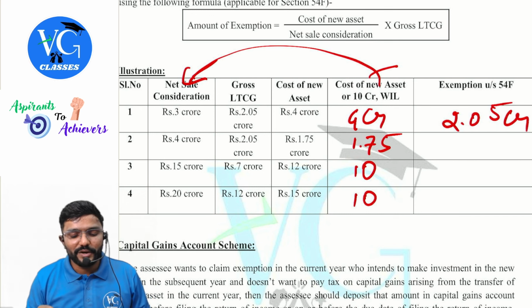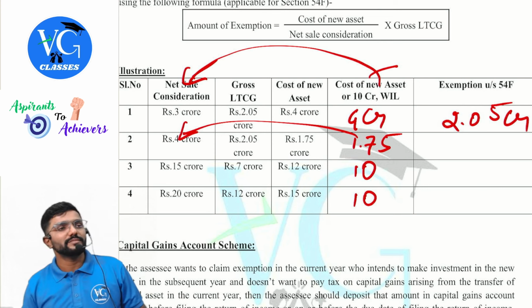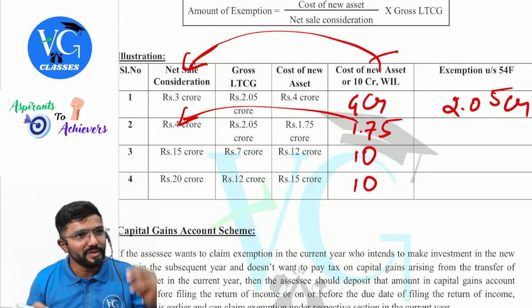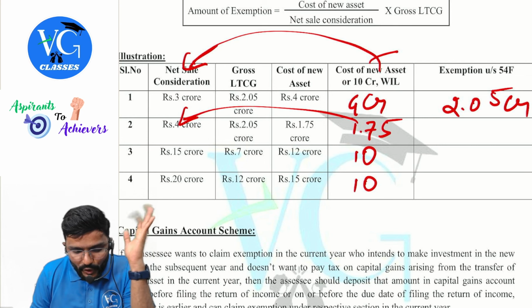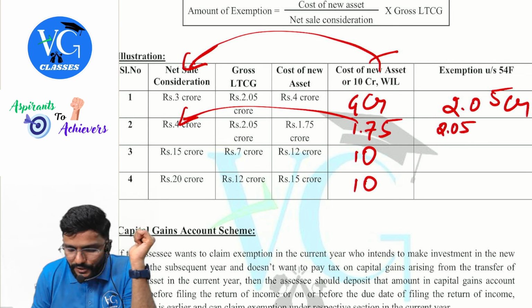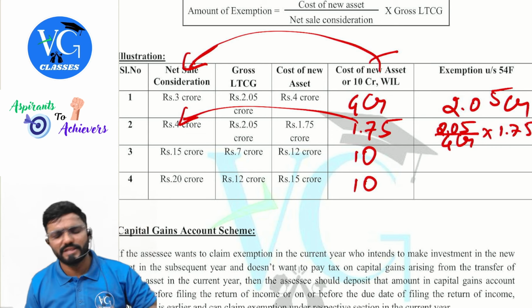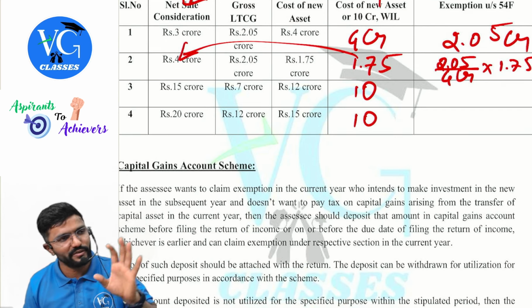Next, 1.75. We compare with 4 crore. Is it more? No, less. So how much is exempt? Gross gain 2.05 divided by net sale consideration 4 crore into the cost of new asset 1.75. Whatever you get is the answer; you need not calculate.